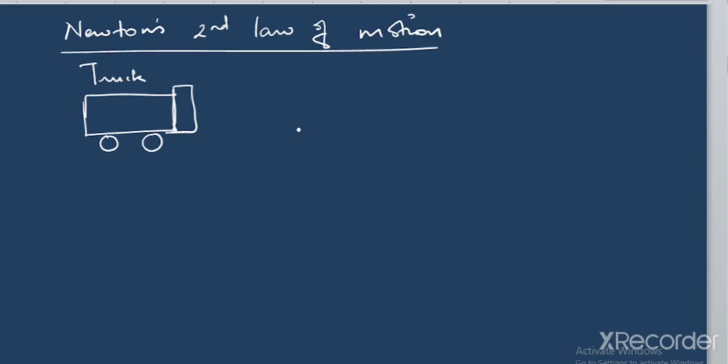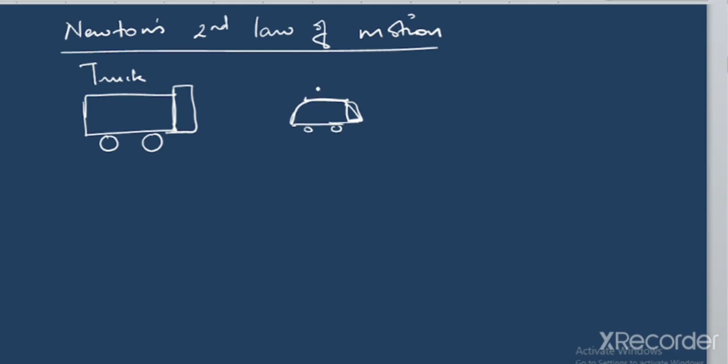You know its mass is quite heavy. And then you have a car. Say this is a car.